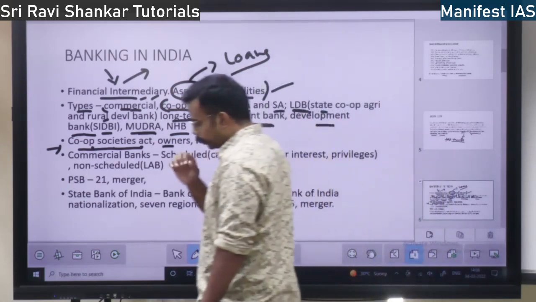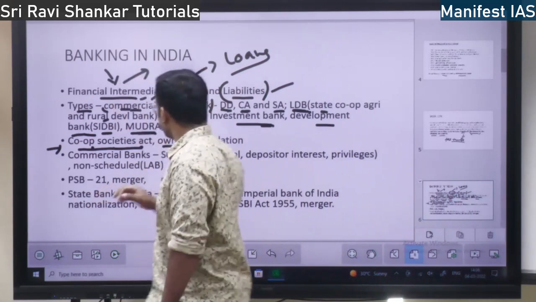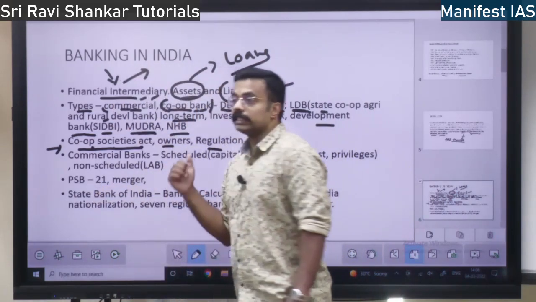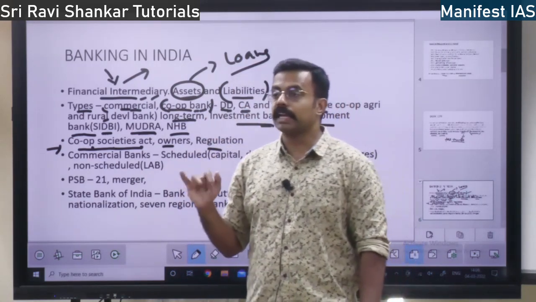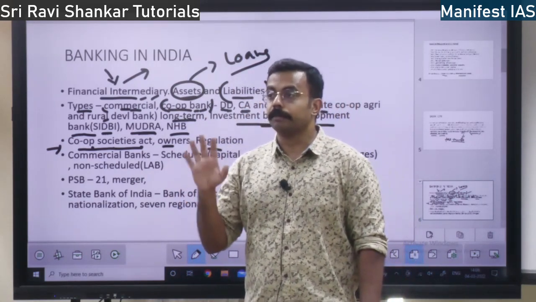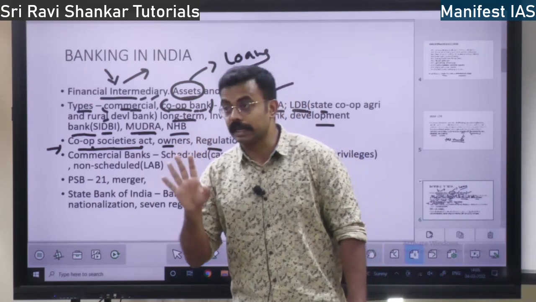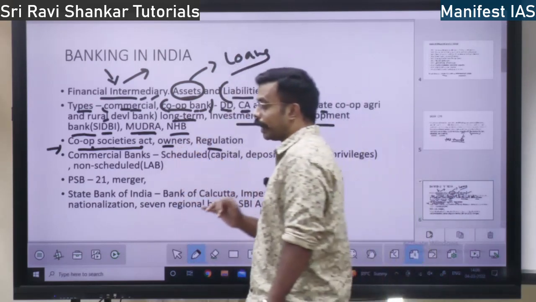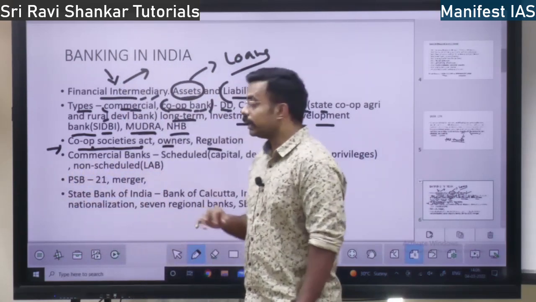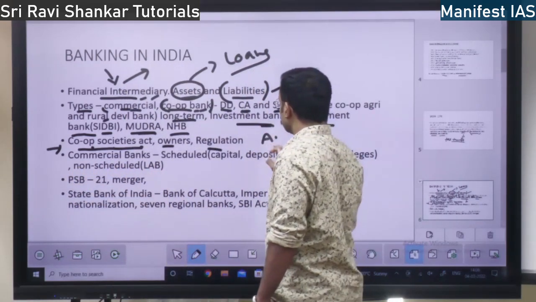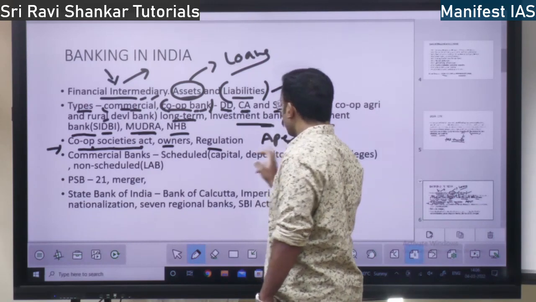So who regulates it? It is regulated by the RBI under Banking Regulation Act 1949, for majorly banking related matters. But with respect to elections and all those things, in Karnataka it is managed by Apex Cooperative Bank.